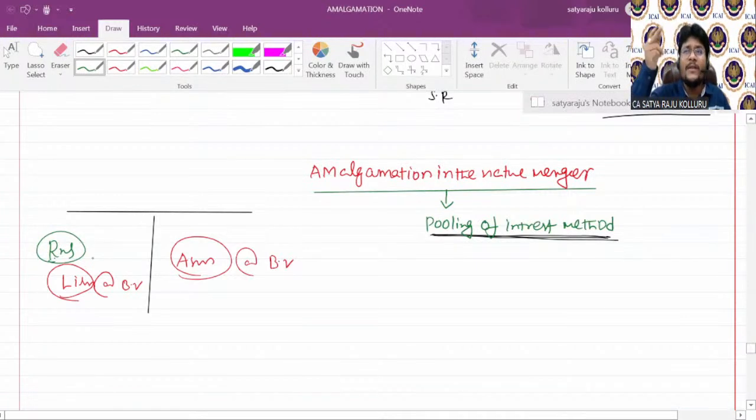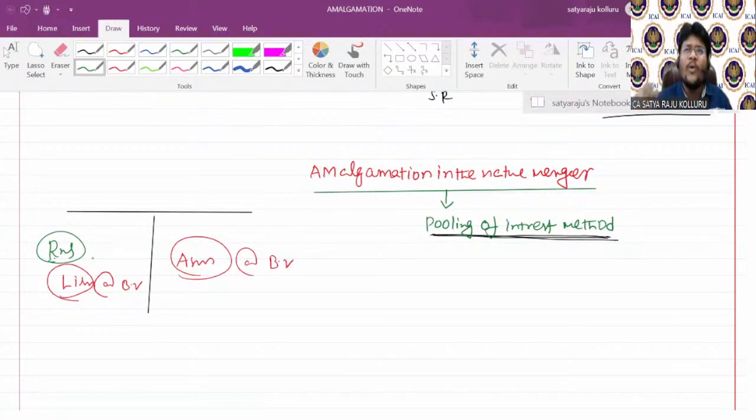Now, if you really remember the concept of external reconstruction, what will happen in case of external reconstruction? A new company is incorporated to take over the existing business. I mean to say, almost all the shareholders of the selling company should become the shareholders of the purchasing company. That means the reserves and surplus which exist in the selling company should also belong to the reserves and surplus of the purchasing company. Why? Almost all the shareholders in the books of the selling company also become shareholders of the purchasing company, which means there is no change in the shareholding pattern. Who are all the shareholders of the selling company?